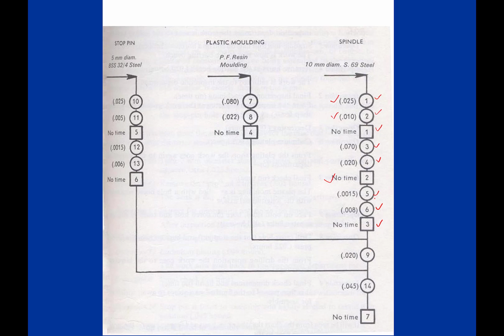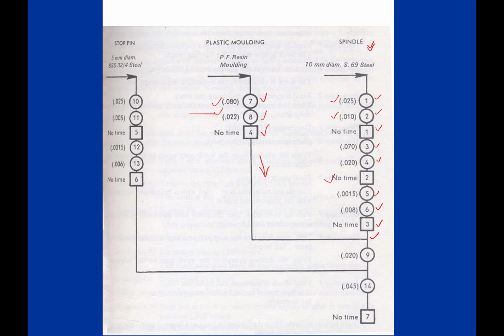Then after this steel spindle operation, the plastic molding is made. Say this is the resin molding, operation 1 and operation 2 requiring time, and after this it is checked whether it is perfect or not, this plastic molding. This is inspection 4, and it is assembled. This plastic mold is assembled here.